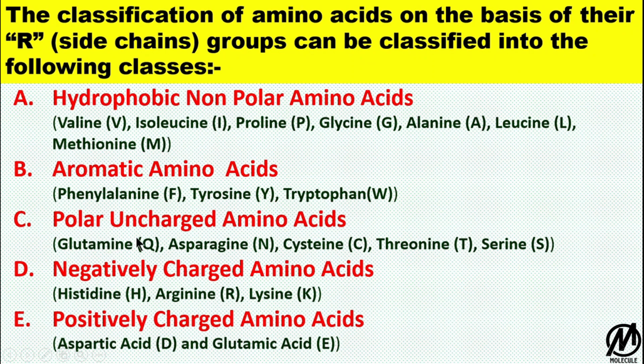The third class is the polar uncharged amino acids, meaning they are polar in nature but uncharged. There are 5 amino acids in this class: glutamine, asparagine, cysteine, threonine and serine. The fourth class is the negatively charged amino acids, which includes histidine, arginine and lysine. And the last class is the positively charged amino acids, which contains aspartic acid and glutamic acid.